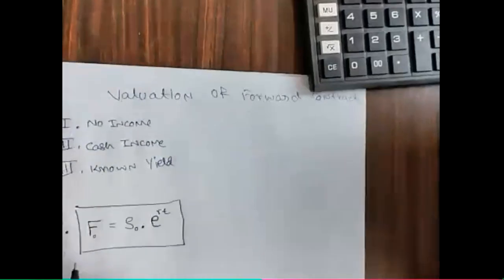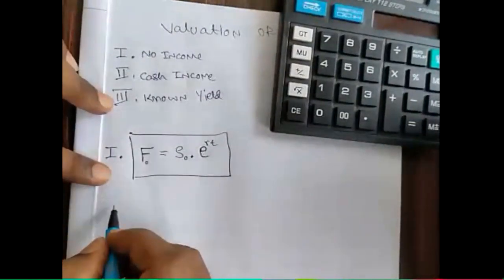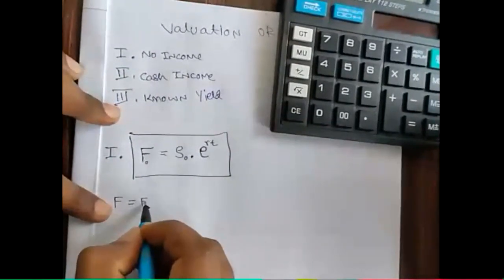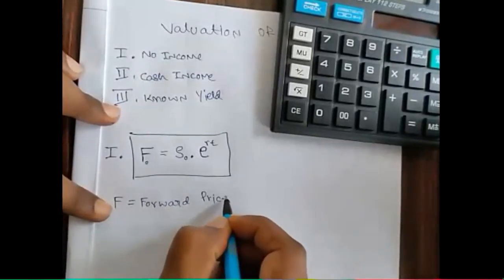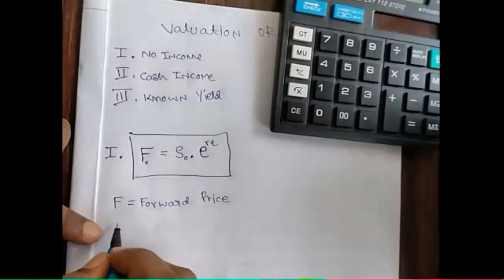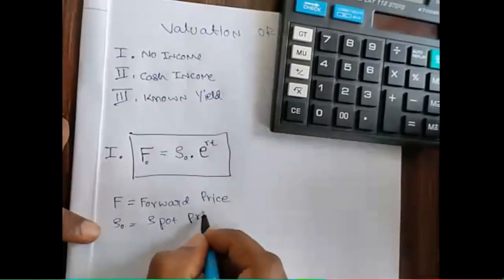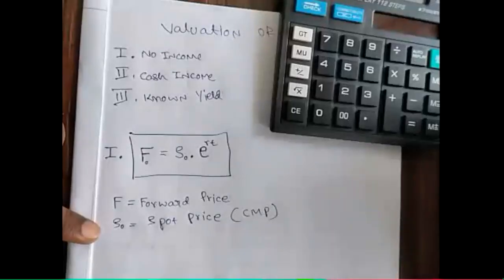Now for the notation: F means forward price, and S0 means spot price or current market price.